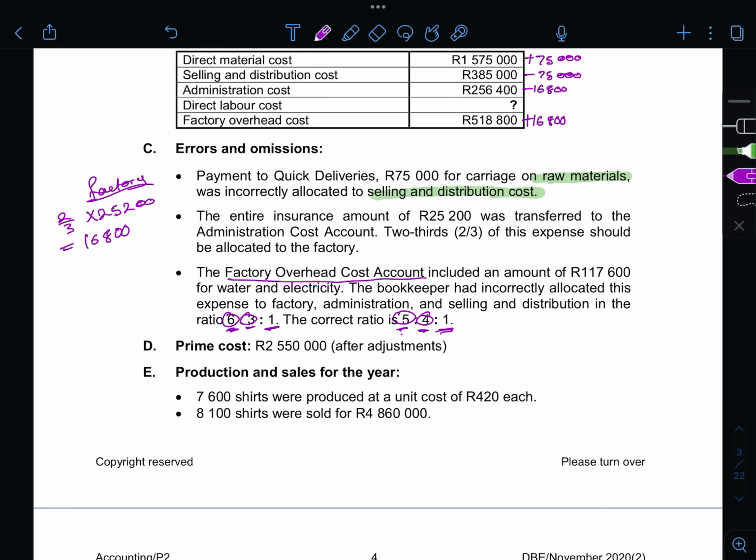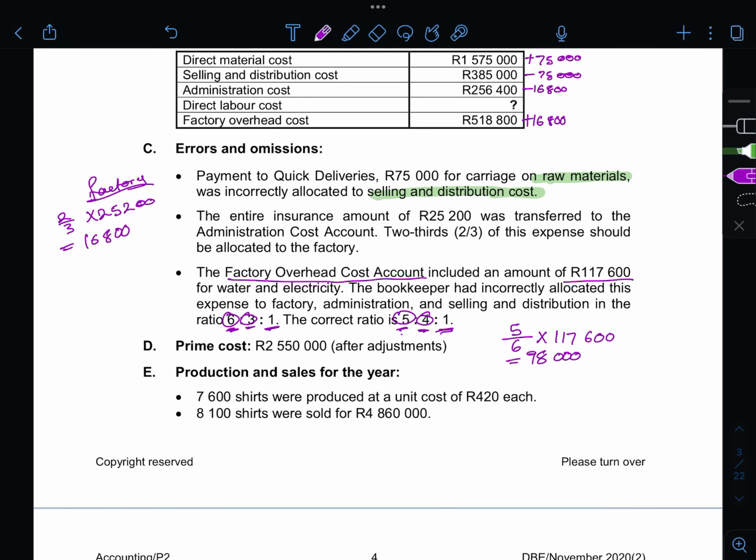So the factory overhead cost account included 518,800, which is the total amount, but it included the amount of 117,600, and the allocation was 6 is to 3 is to 1, but now it changed to 5 is to 4 is to 1. So we're going to use what we want over what we know. It was 6, but now it has changed to 5. Multiply by the given amount. And let's see what we get. 5 over 6 times 117,600. So it was supposed to be 98,000.